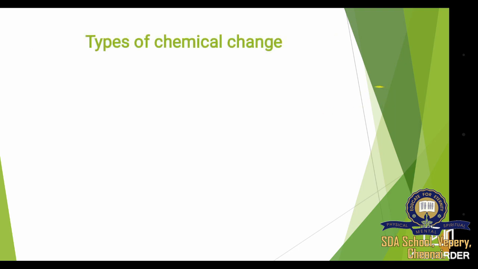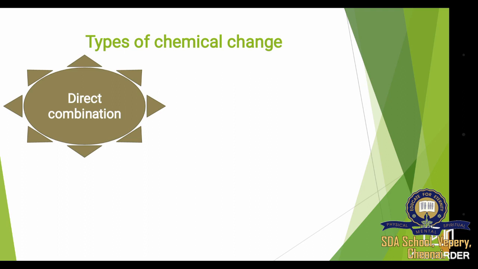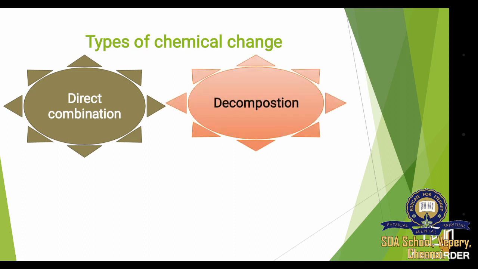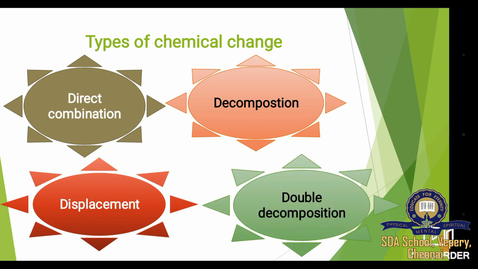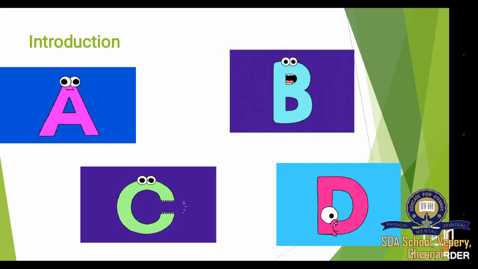In today's class, we are going to study types of chemical change. There are 4 types of chemical change. They are direct combination reaction, decomposition reaction, displacement reaction, double decomposition reaction. Let's see one by one.